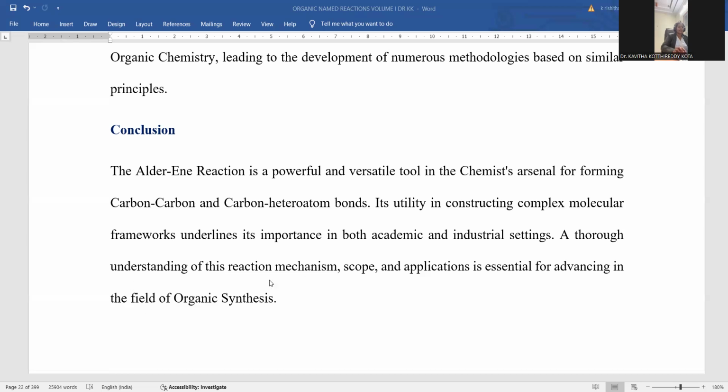A thorough understanding of the reaction mechanism, and the scope for exploration and applicability of the reaction products, is very essential for advancing in the field of organic synthesis. That's the reason why the Alder reaction we discussed now is most versatile, most widely applied, and gives most scope for exploration in further research.